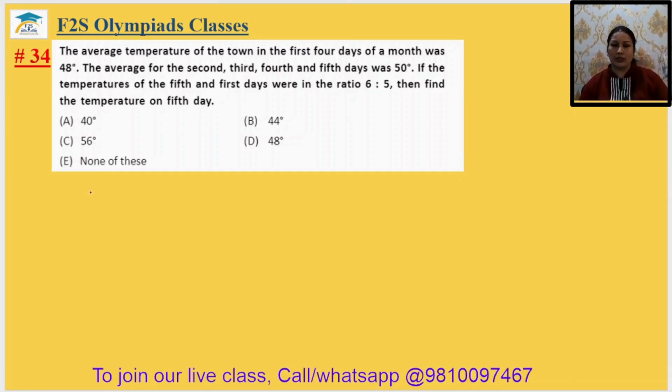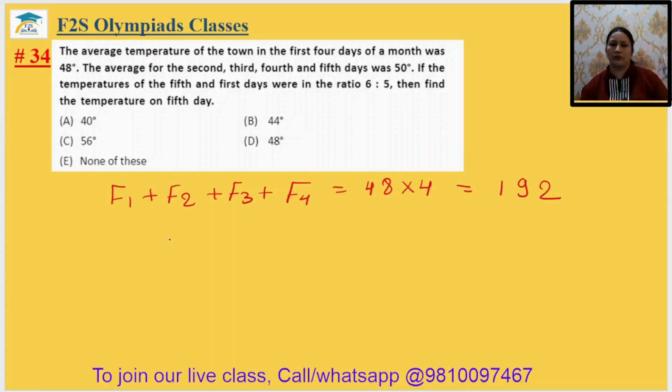So first 4 days, I am writing F1 plus F2 plus F3 plus F4, equal to 48 multiplied by 4, that is your 192. Now the second to fifth, F2 plus F3 plus F4 plus F5, is equal to 50 multiplied by 4, that is your 200.